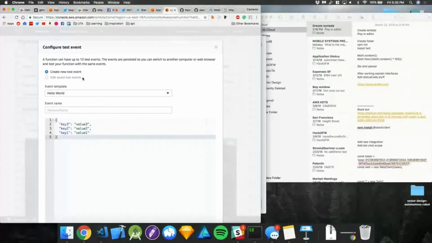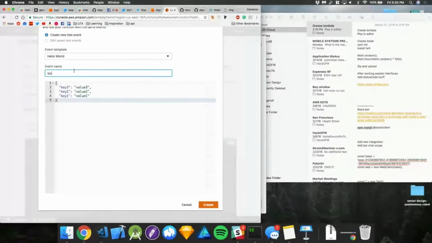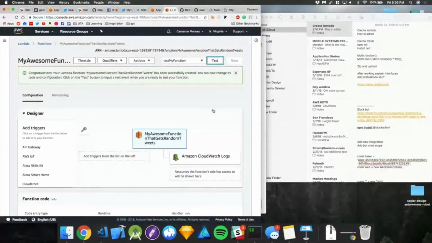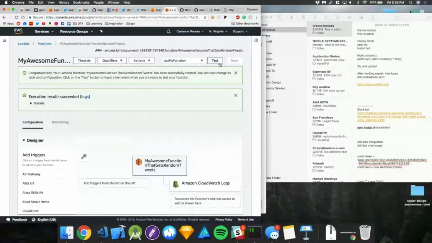So we can do test events where essentially you're sending it random bits of data. So we're just going to do the simple hello world they have, and we're going to call this test my function. And so basically what's going to happen is it's going to call my Lambda function with all these keys and values in it. I don't really care. I'm not going to pay attention to them. I'm just going to run that. I'm going to say test.